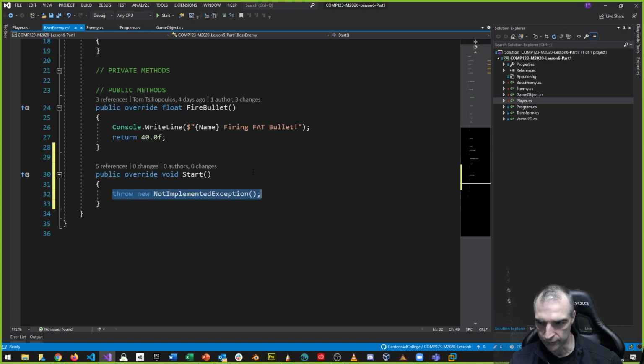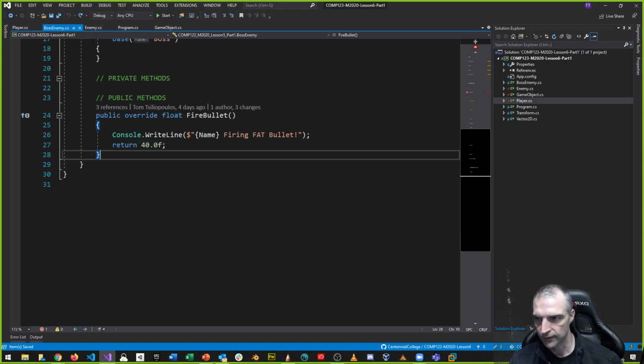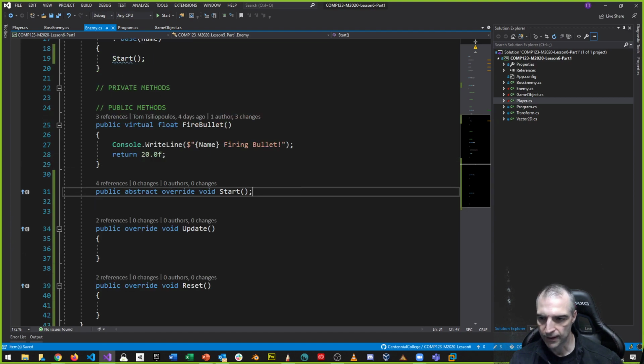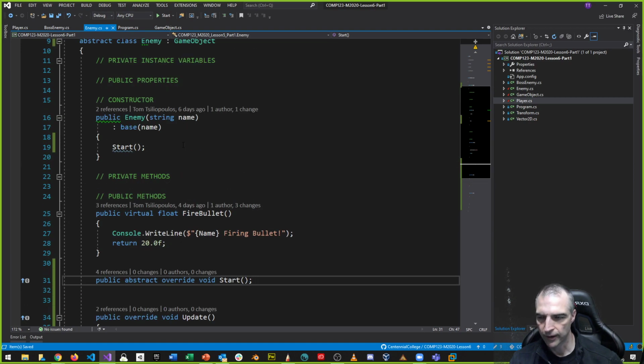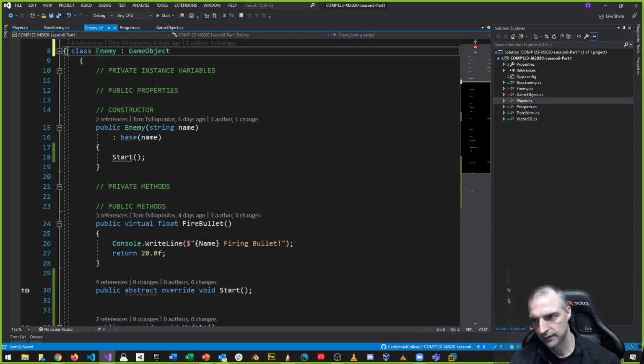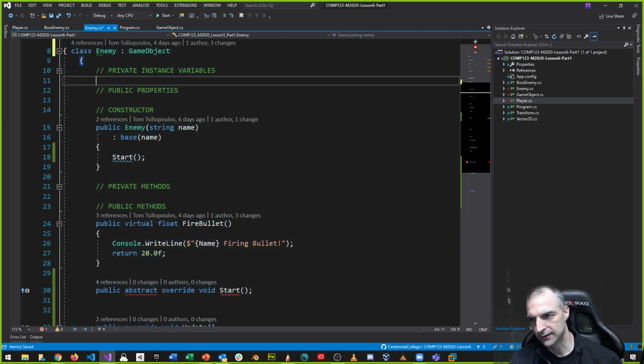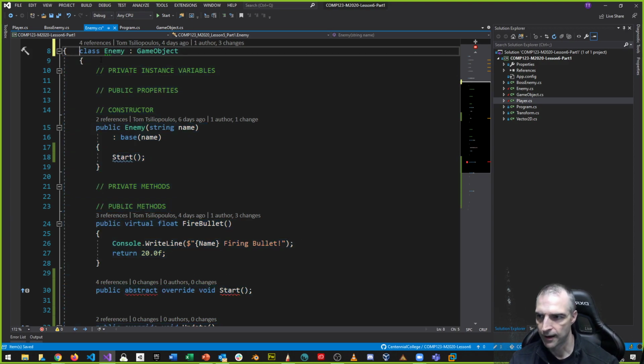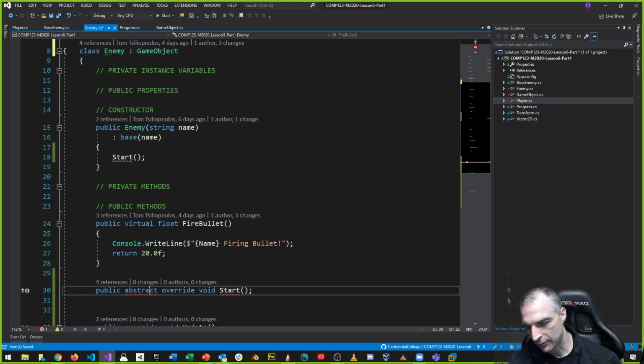The other way I could do it, I'm just going to undo this. Okay, this is one option. So yes, I can mark it as abstract, but abstract classes can also have virtual methods that you may override. And that might be another option for us. So let's make this not abstract for a second. Remember, only abstract classes right now can use the abstract keyword.